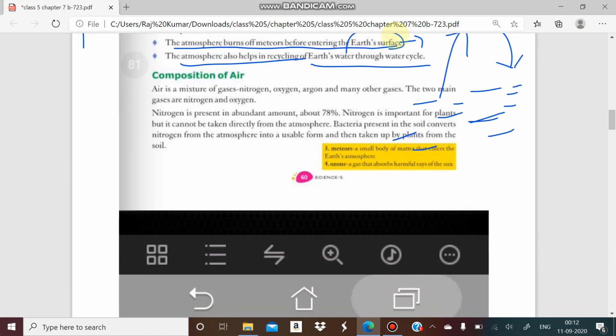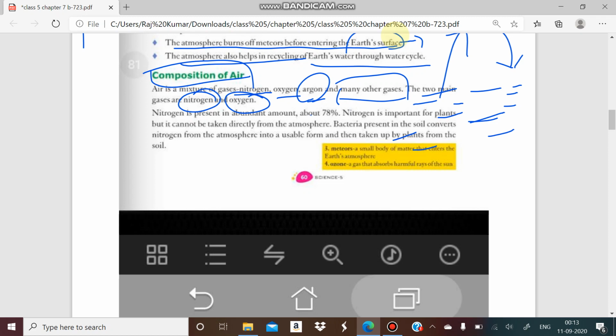There we will discuss the composition of air. So what is the composition of air? We have generally seen air is a mixture of a large number of gases. And what are those gases? Gases like nitrogen, oxygen, argon, and many other gases are also present in our air. So there are majorly two main gases, nitrogen and oxygen. These are the two major gases that are present in our air. But the others, like argon and other gases, are also present, but in very small amounts.